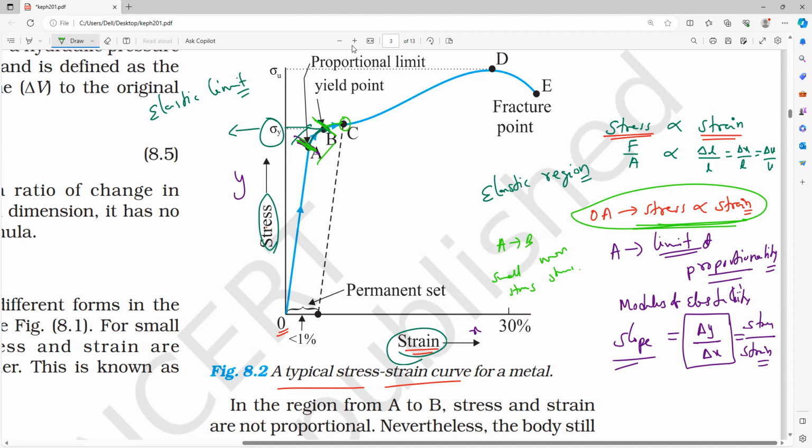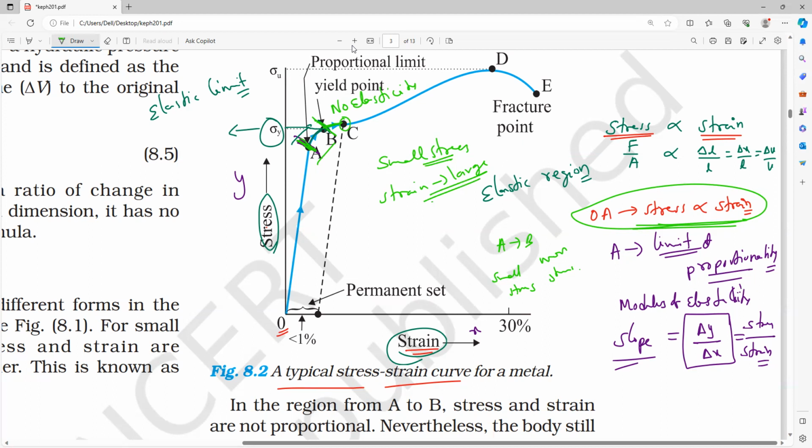After B, again the same thing: stress will be small, but strain will be large. Large strain from B to C also. So if you notice, from B to C, no elasticity. That is very, very important. From B to C, no elasticity, but strain extremely high. Small stress, but large strain.